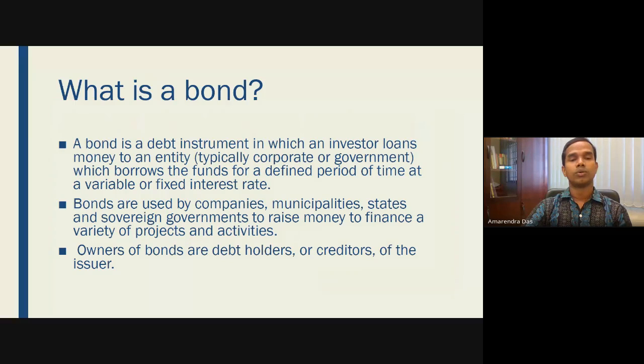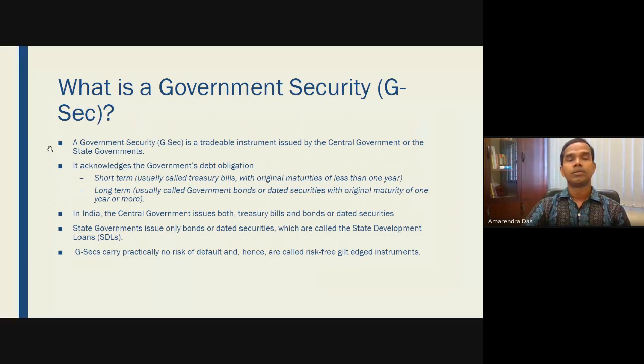And so the owner of the bonds are called as the debt holders or the creditors. Now if government is selling the bond, then government is the issuer. The owner of the bonds are the debt holders or the creditors of the issuer. So government is issuing the bond, and the person who is giving the loan to the government is basically the creditor.